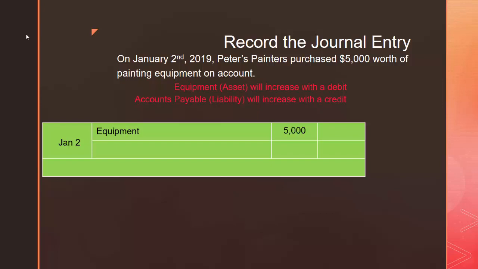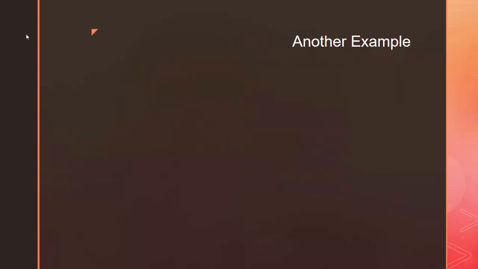Second line down is going to be our credit line. The account being credited is accounts payable, and we're going to enter that in the right column for the amount that we are going to owe for this equipment, which is $5,000. And at the bottom, we're going to put a brief description of what is happening in this transaction. We purchased equipment on account.